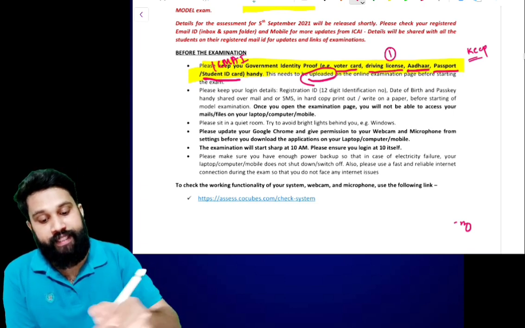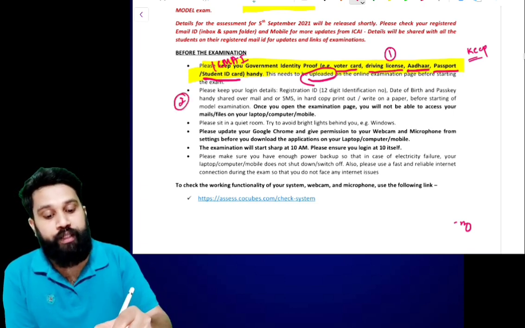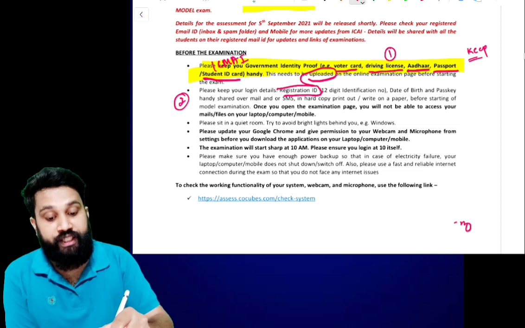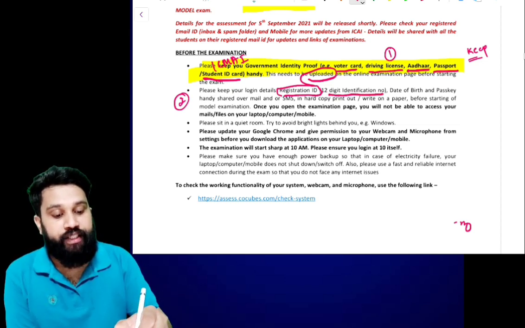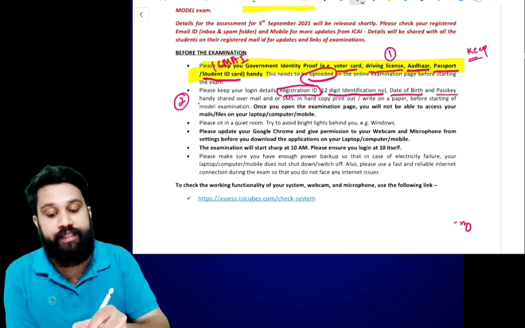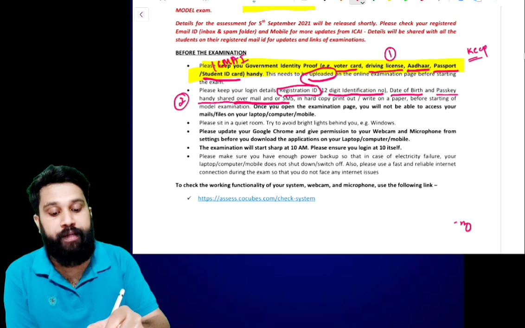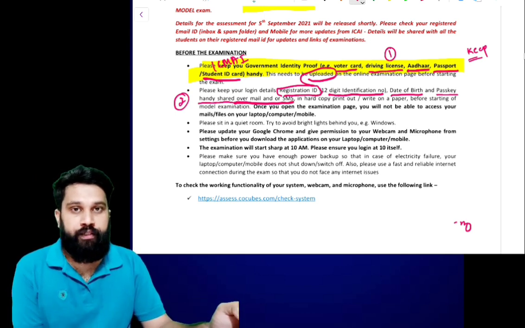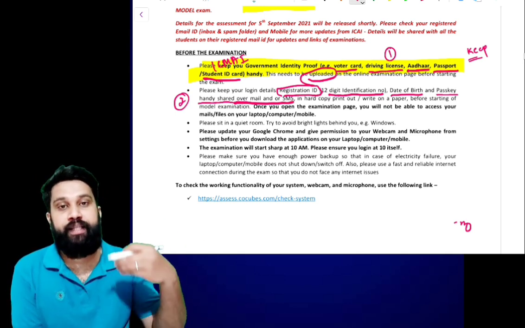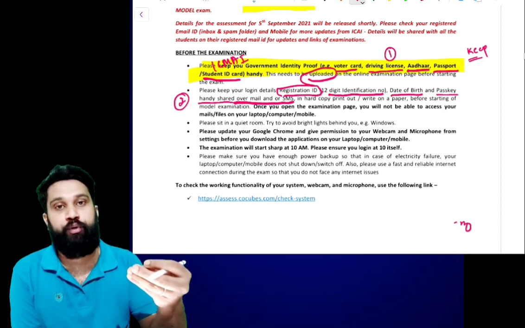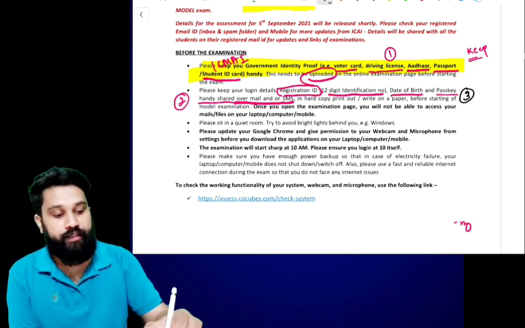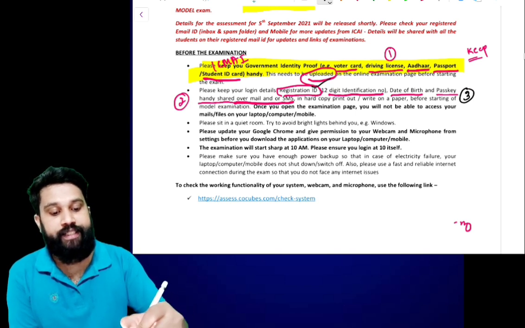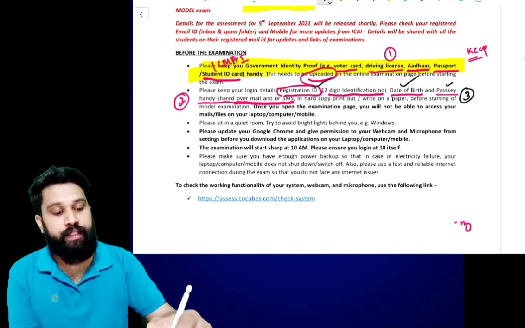The second thing is, please keep your registration ID, that is the login details: the 12-digit identification number, date of birth, and the passkey handy, shared over mail or SMS. The passkey will be shared by the Institute to your mail ID or through SMS. So these three things are required: registration ID, date of birth, and passkey.